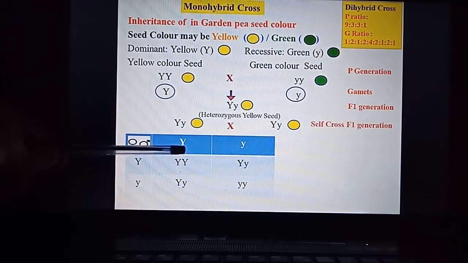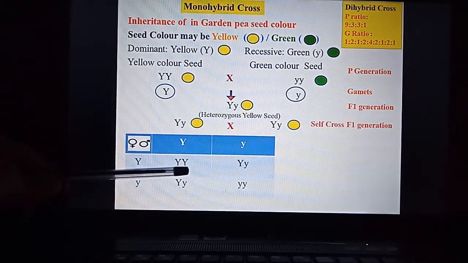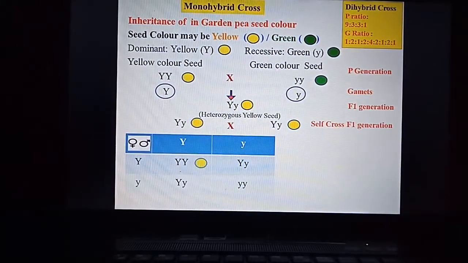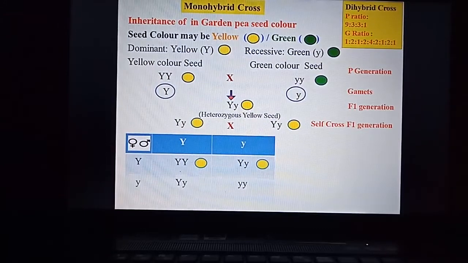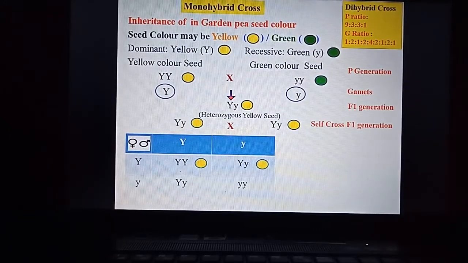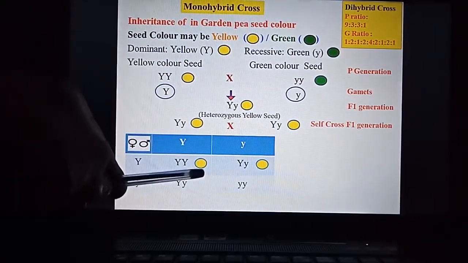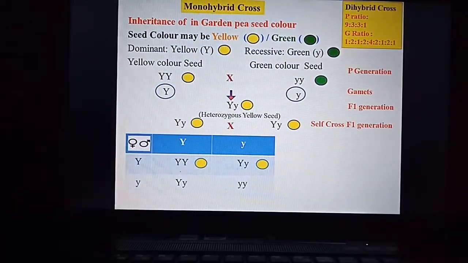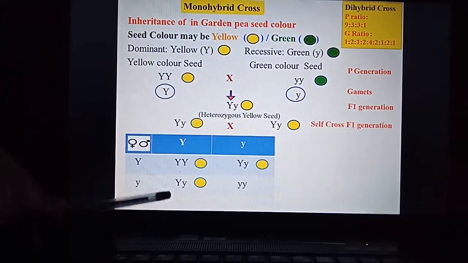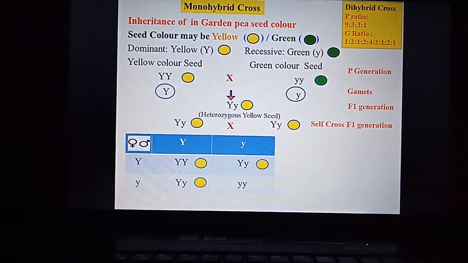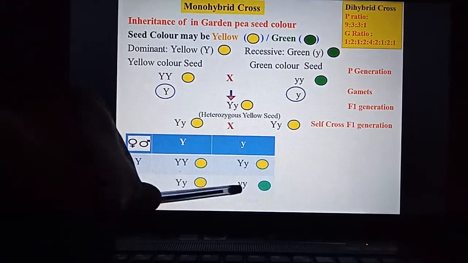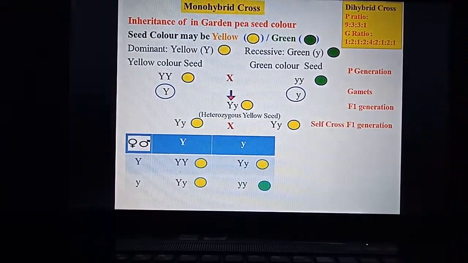Capital Y, capital Y, capital Y. So this becomes yellow seed. Capital Y, small y, capital Y, small y. So this becomes yellow seed. But this is heterozygous yellow. The previous one is homozygous yellow. Similarly, this is capital Y, small y. So this is also heterozygous yellow. The last one is small y, small y. So that is homozygous green in color.